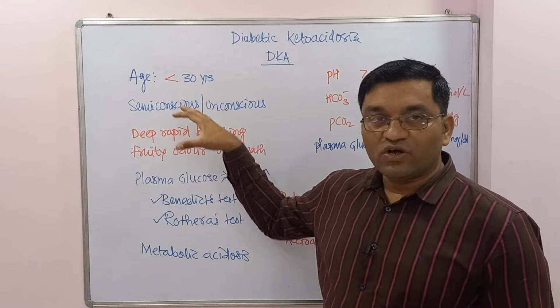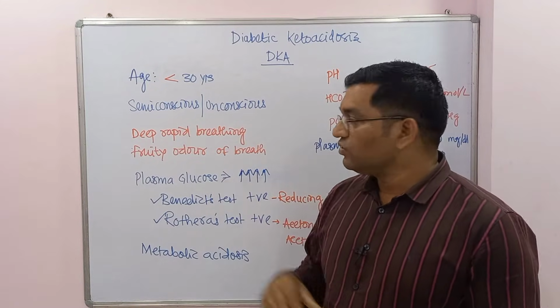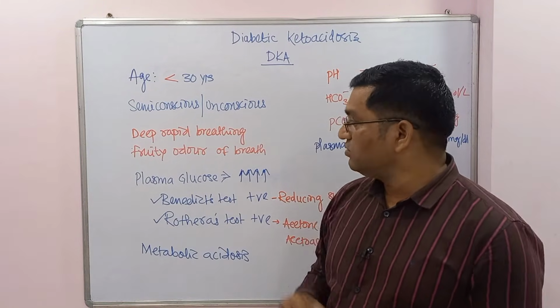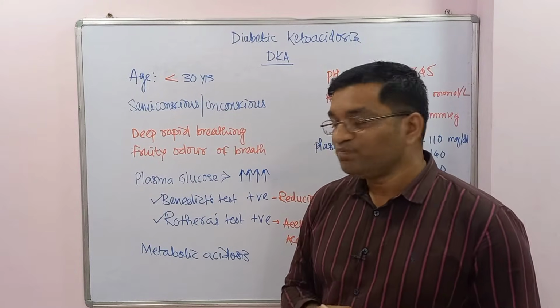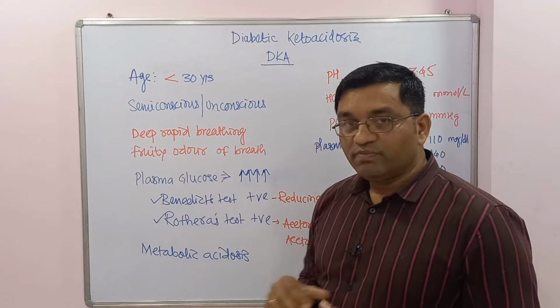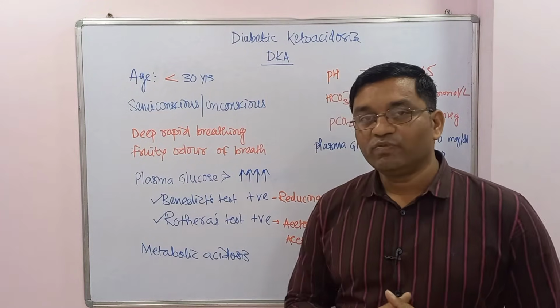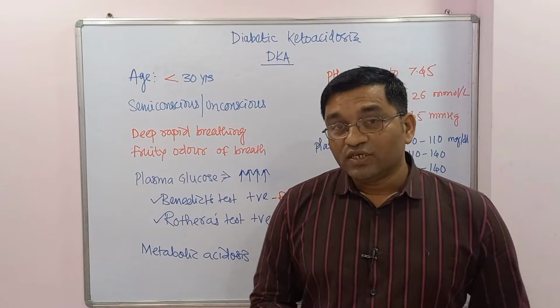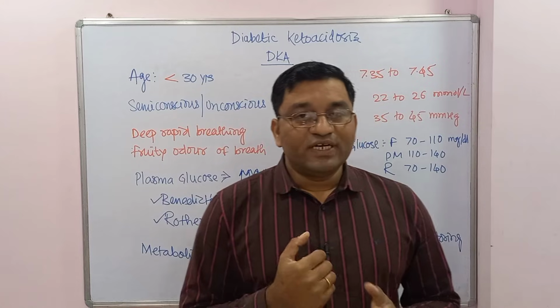So these are the key points in the diagnosis: age around 30 or less than 30 years; the patient brought to the hospital in a semi-conscious or comatose condition; deep and rapid breathing, which is known as Kussmaul respiration; fruity odor of the breath because of acetone; plasma glucose on the higher side; and positive Benedict and Rothera's test.